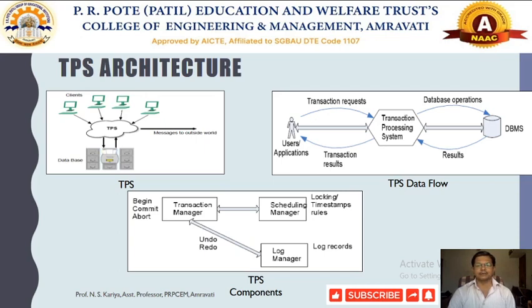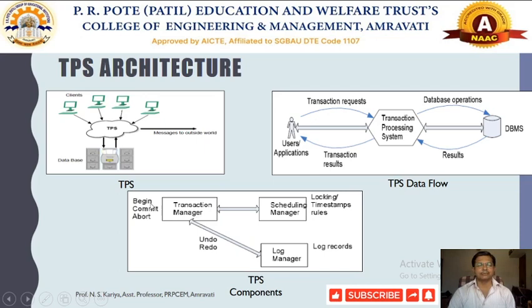Whenever we talk about TPS components, we mean the different kinds of persons associated with the TPS. Generally, there is a transaction manager, a scheduling manager, and a log manager. If a user is looking to withdraw an amount from the bank, they can do it through their ATM machines, or even by going to the bank, and ask for the transaction request there.